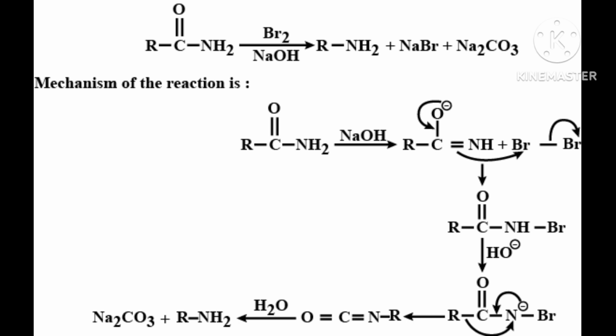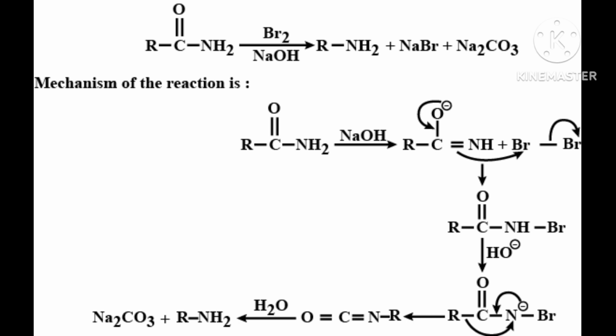Hence you will get RNH2. Already R was there. Then now this N has electrons, it can make 2 bonds. Then 2 H plus came to the NR, and it formed RNH2. That is the primary amine.